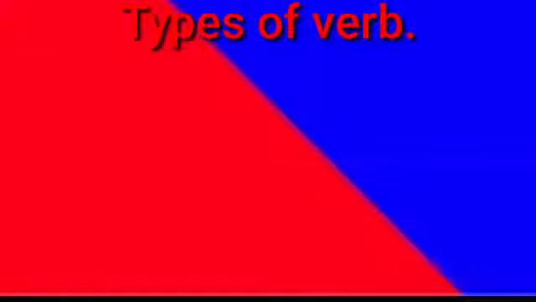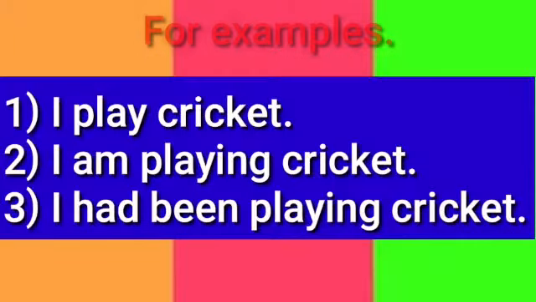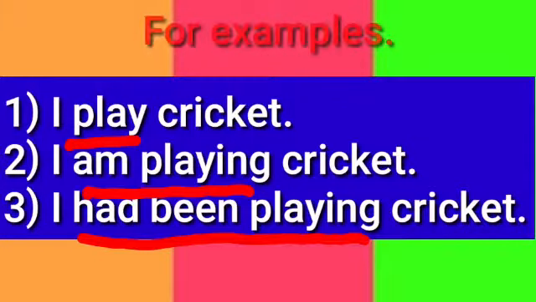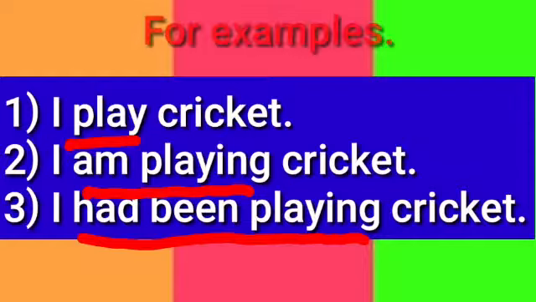If verb is multi-word, then the end verb in the verb group is called main verb and the other verbs are auxiliaries. For examples, I play cricket. Here, play is verb group. There is one verb in verb group, so play is here main verb. Second, I am playing cricket. Here, I am playing is verb group.